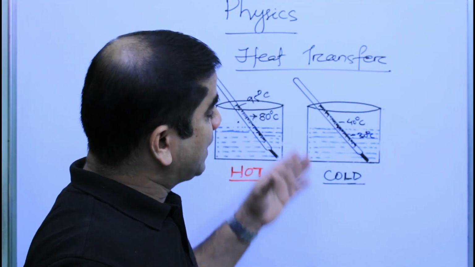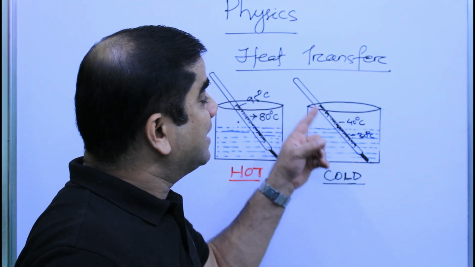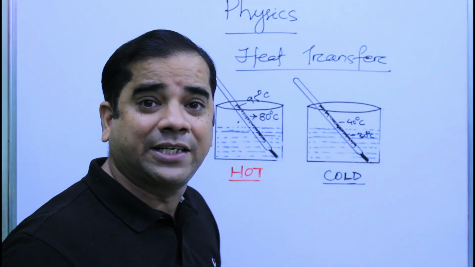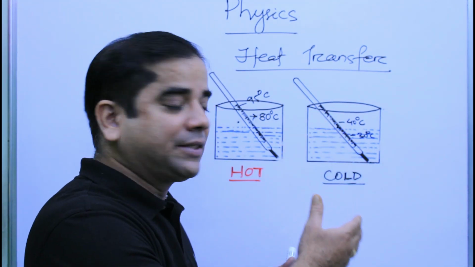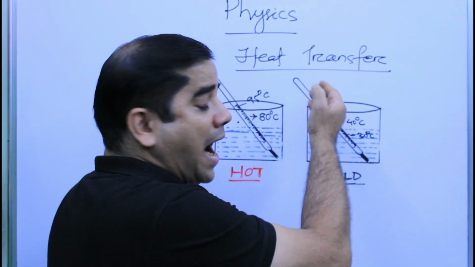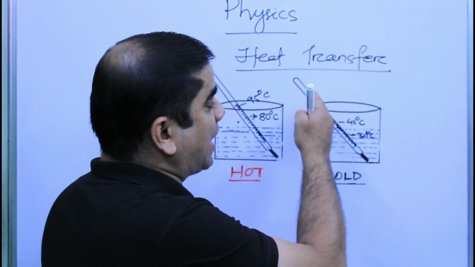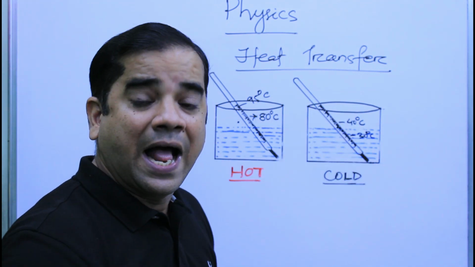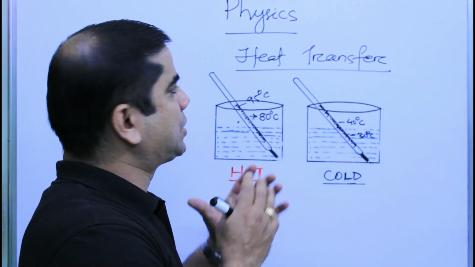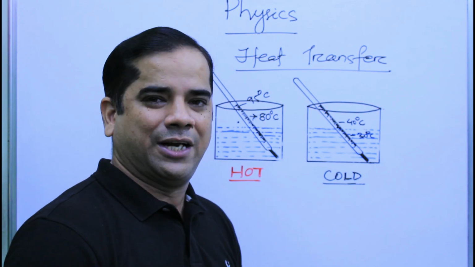In the same way, inside the cold water, the level of mercury was at 40 degrees Celsius initially, which falls down to 30 degrees Celsius. In this case, mercury has a higher temperature than the cold water. That's why the heat transfers itself from higher temperature level to lower temperature level, and the temperature falls to 30 degrees Celsius. In this way, heat always transfers from higher temperature area to lower temperature area.